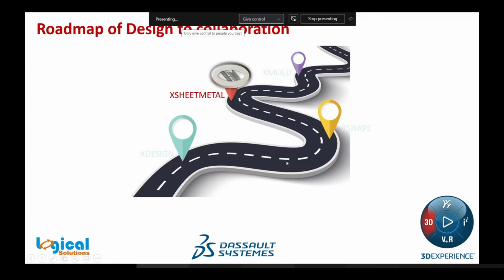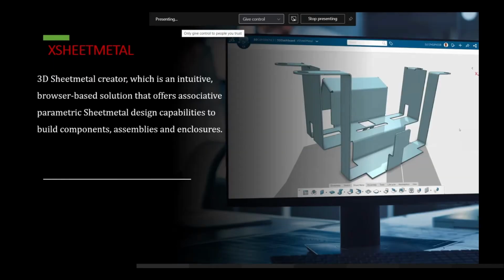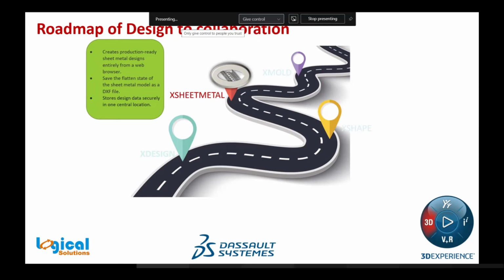And to summarize the sheet metal: as I already told you, for the production purpose, it gives you access to have the DXF file. This sheet metal gives you production-ready sheet metal design centrally from the web browser, so in the online we are giving it.